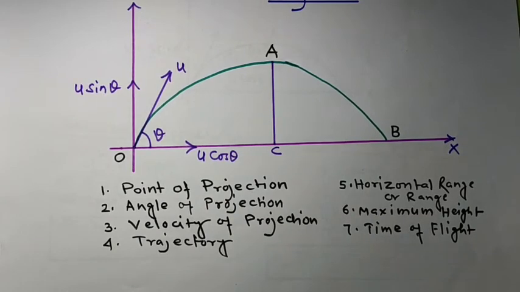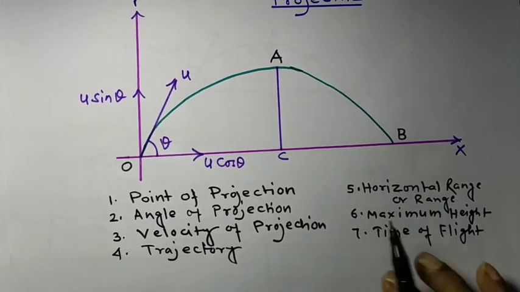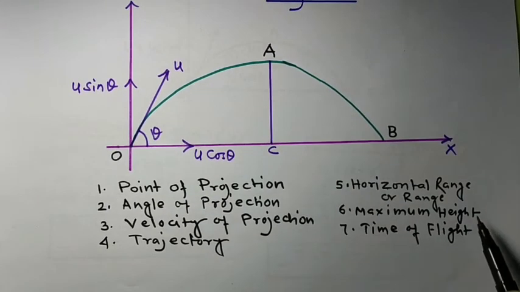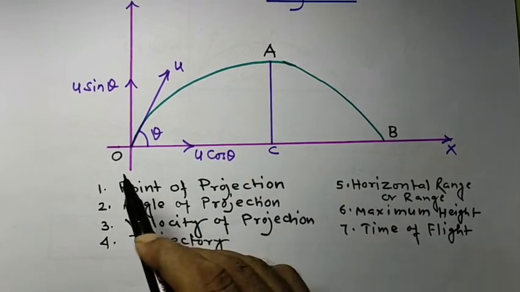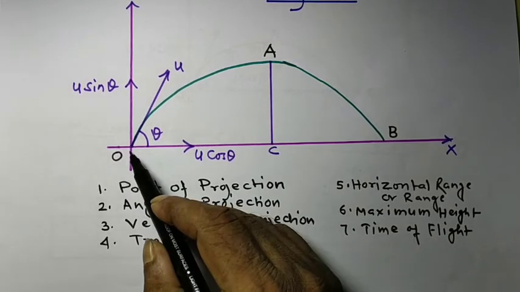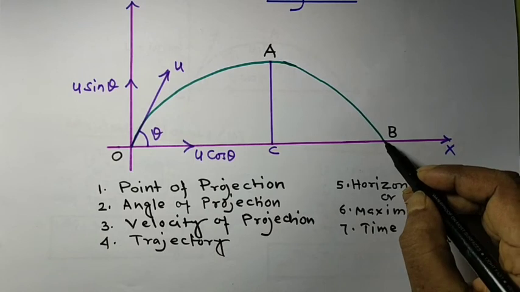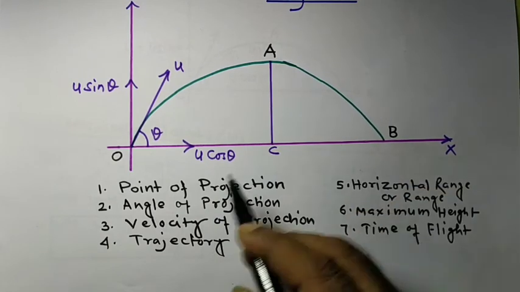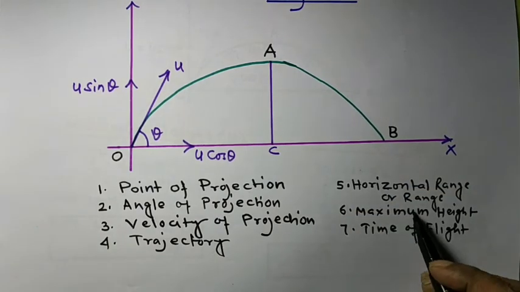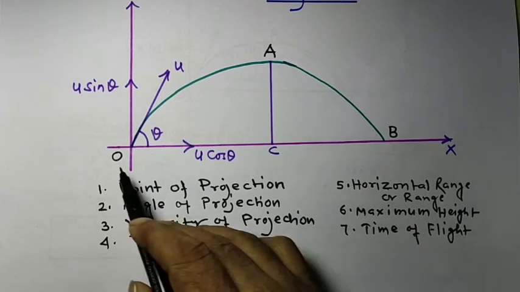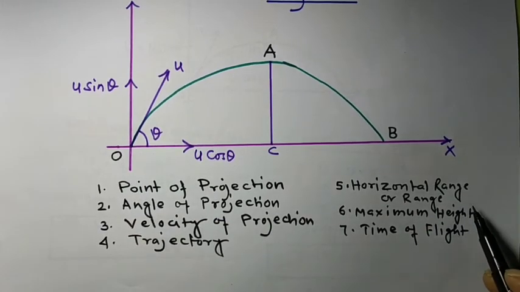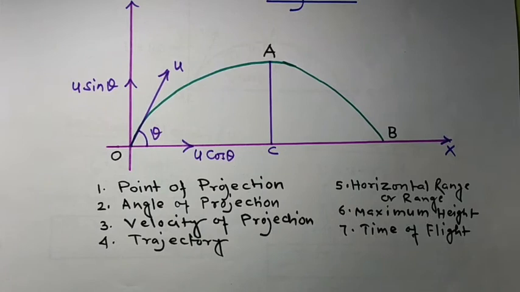Horizontal range, or simply we can say range. What is horizontal range? The distance between the point of projection and the point of falling of the body on the earth is called horizontal range, or simply range. Here OB is the horizontal range or range.